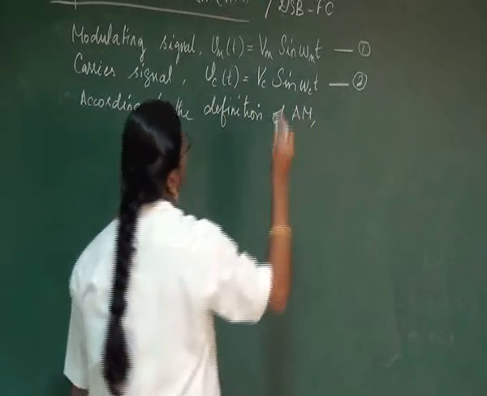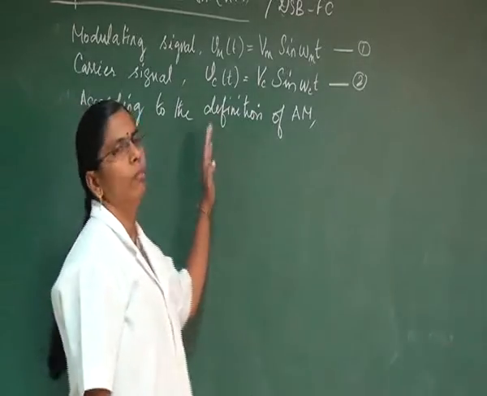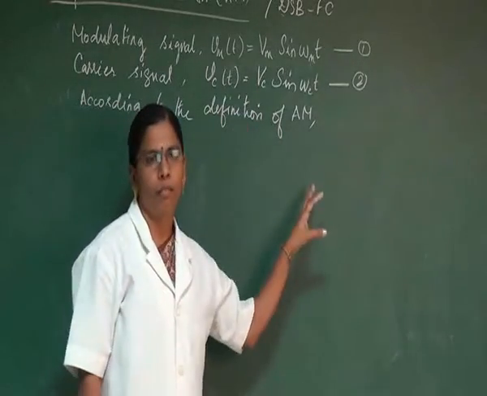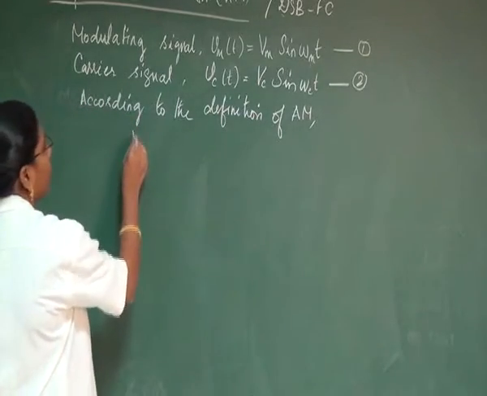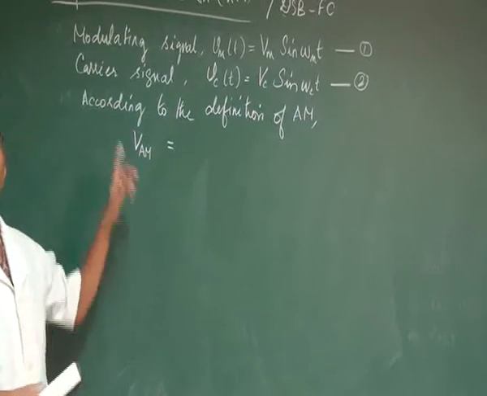According to the definition of AM, the amplitude of the modulated signal will be changed. So we are going to write this as the amplitude of the modulated signal, VAM.